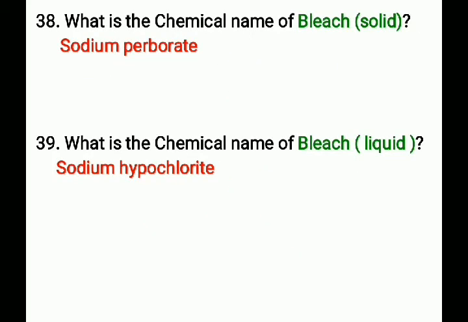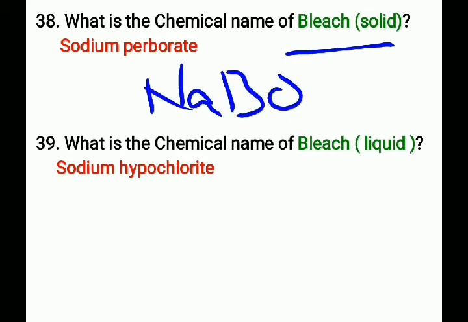Next question, what is the chemical name of bleach that is in solid state? That is sodium perborate and its chemical formula is NaBO3. The chemical name of bleach that is in solid state is sodium perborate and its chemical formula is NaBO3.